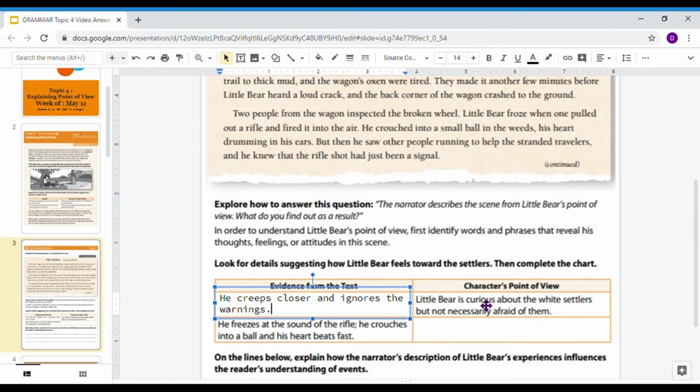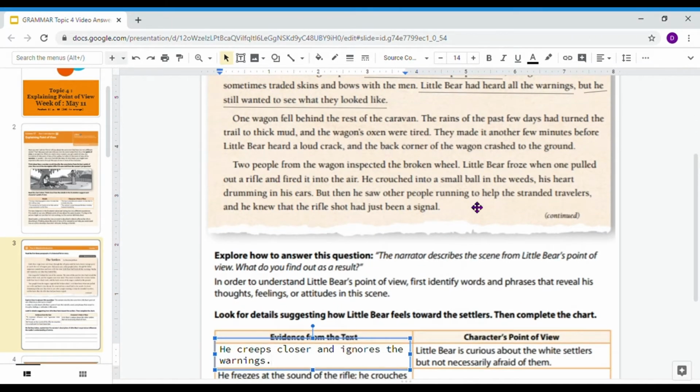Then we're going to look at the next part, where they're giving us evidence from the text, and we're going to determine the character's point of view, so how Little Bear was feeling. And this says, he freezes at the sound of the rifle. He crouches into a ball and his heart beats fast. So we have to write about what that tells us about the character's point of view.